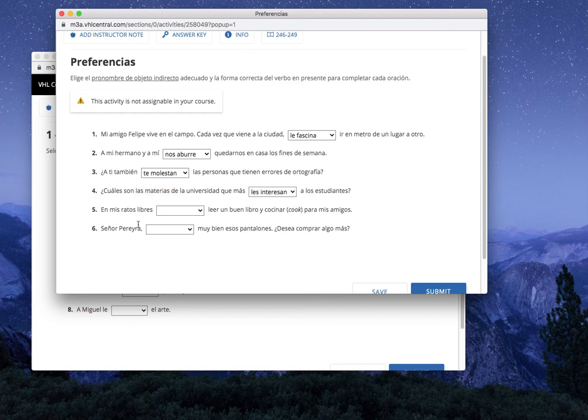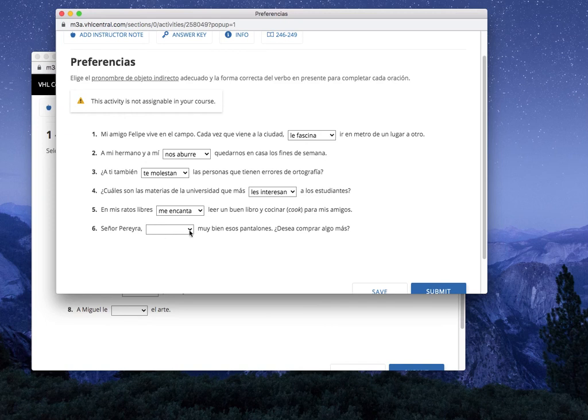Something like that. 5. En mis ratos libres, blank, leer un buen libro y cocinar para mis amigos. So here are the 4 options. Me encanta, me encantan, nos encanta, nos encantan. Pause. And we're back. It would be me encanta because en mis ratos libres, so that mis is telling us that it's me, right? And then it's encanta because leer, a verb, always singular. Last one.